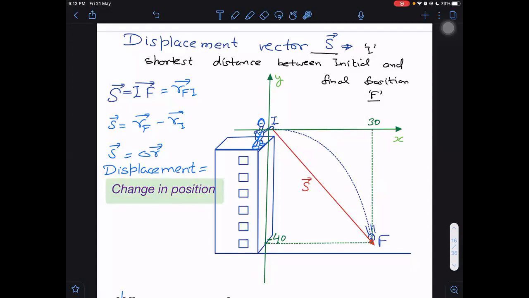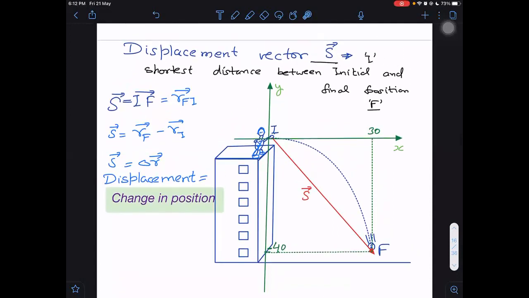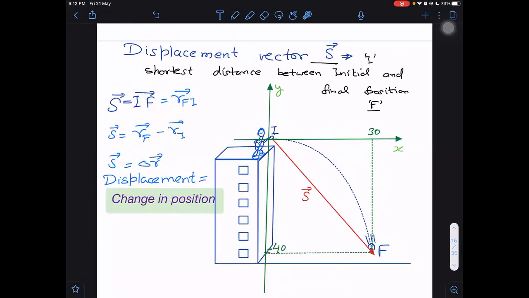Vector addition, vector difference, and multiplication. Vector product will not be there. Only subtraction and addition is there. And resolution is also there.